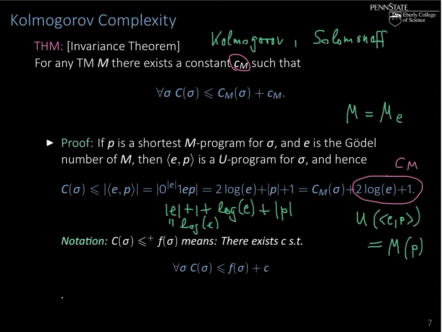Very, very simple indeed. Note for notation now, since we'll always be working within an additive constant, we'll use the following notation.